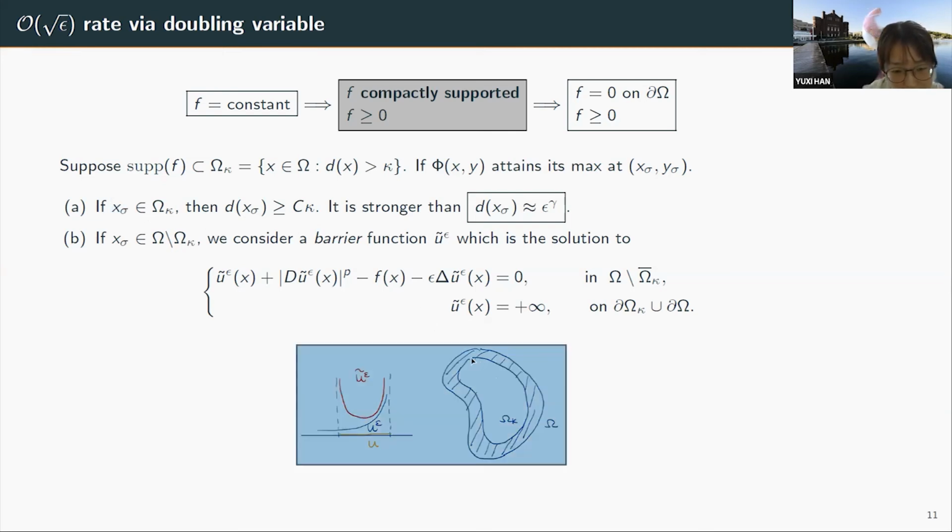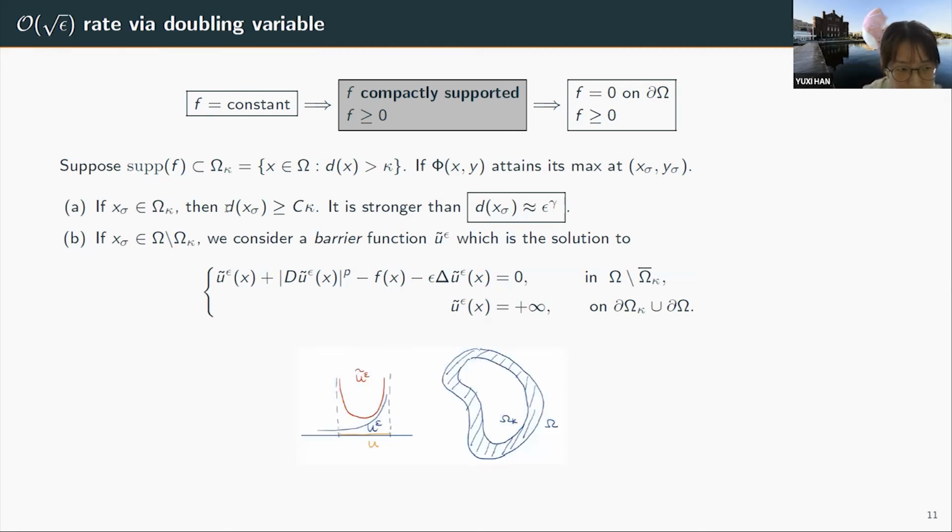If it's attained in the interior, inside omega kappa, then this is a case where its distance is bounded away from the boundary by a positive constant. So this is much stronger than we need. And then we are good. We just carry out the doubling variable method.